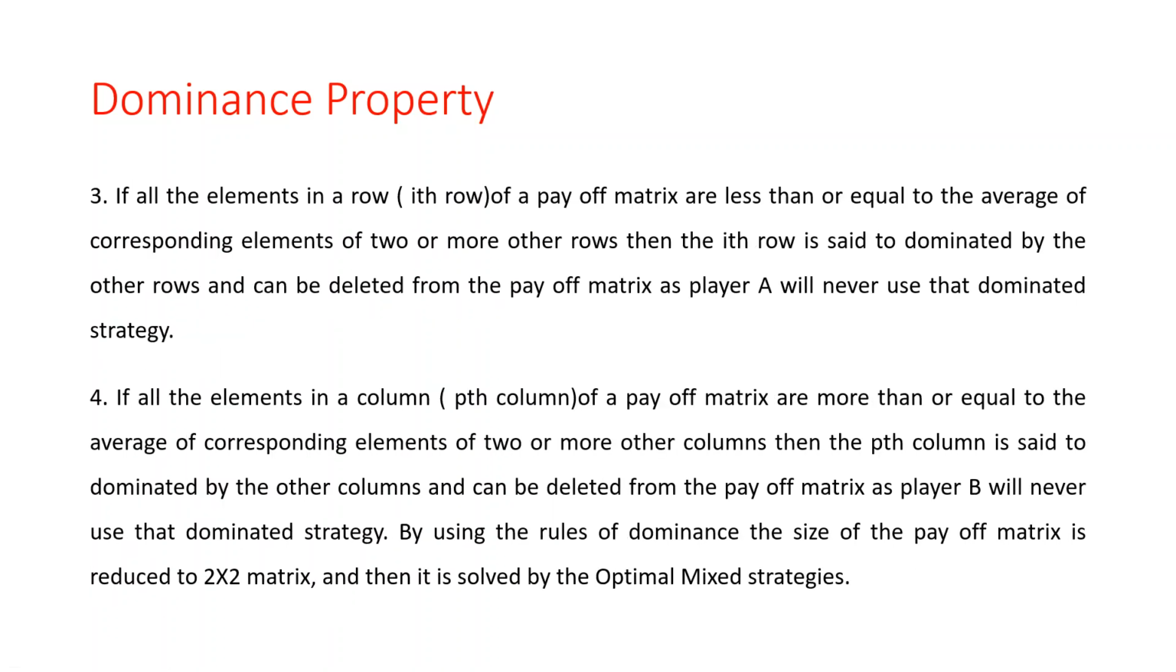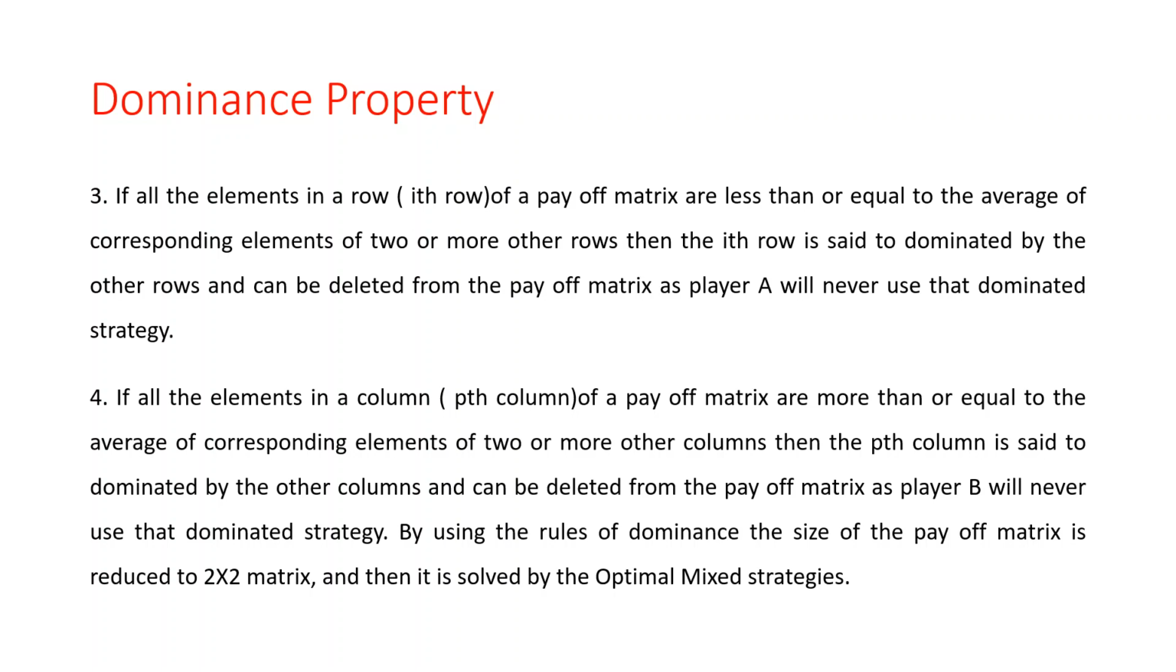The next rule is what? If all the elements in the ith row of a payoff matrix are less than or equal to the average of corresponding elements of two or more other rows, then the ith row is said to be dominated by the other rows and it can be deleted from the payoff matrix, as player A will never use the dominated strategy. Okay, so this is the third rule.